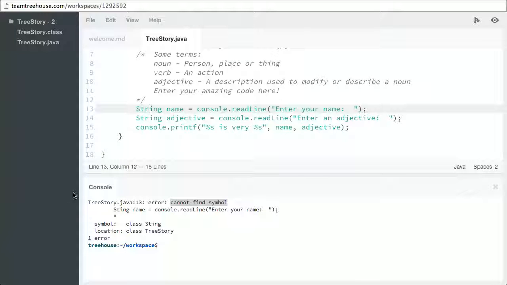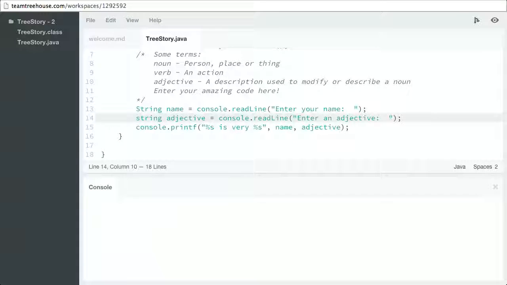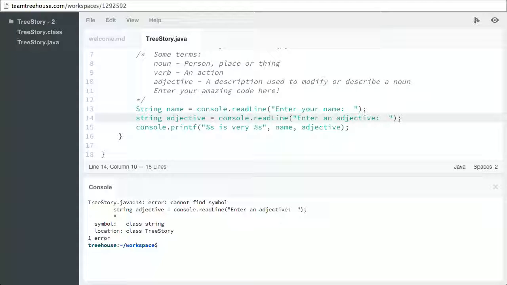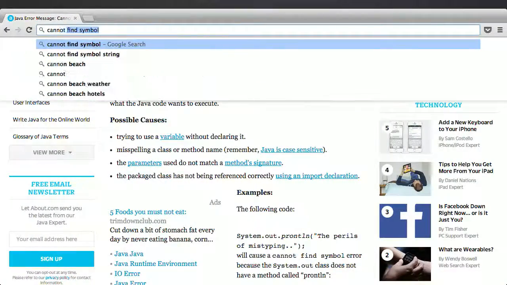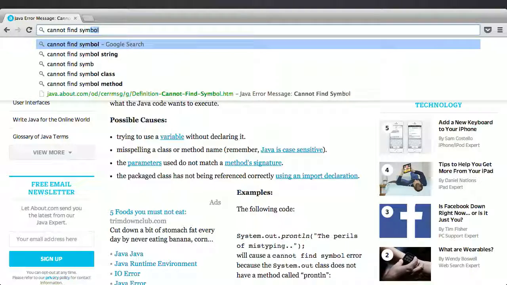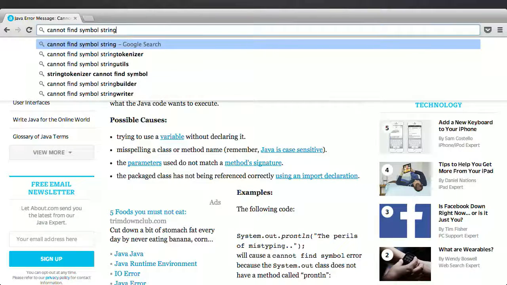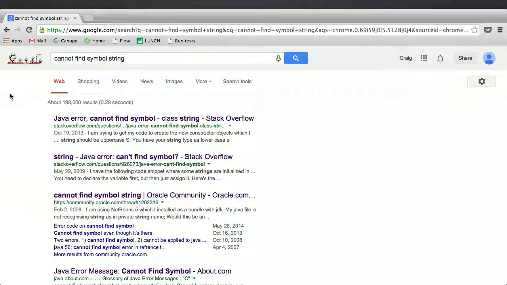Another one that is very common is this. If we make this a lowercase s here on the string and we save this, let's go ahead and run it again. Okay, we get a cannot find symbol and it's on string, and string is spelled right. So let's jump back over there and search for that specifically. So we have cannot find symbol and string. Okay, so now 198,000 results here.